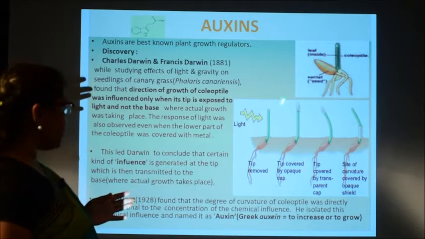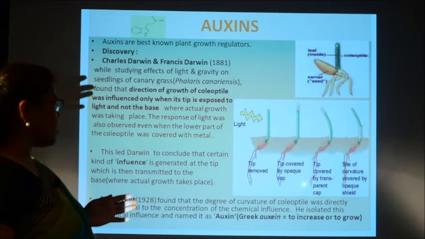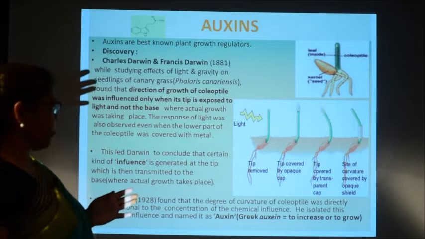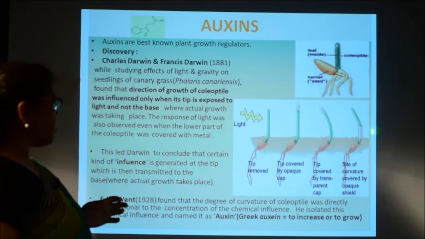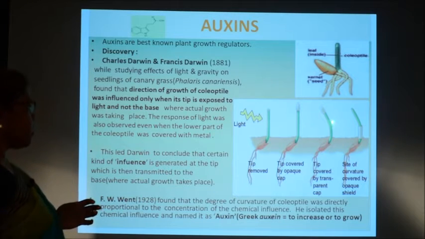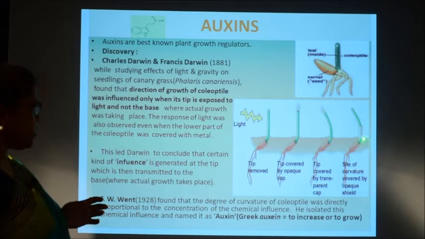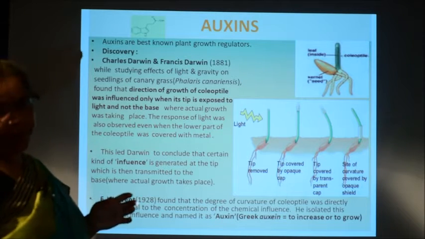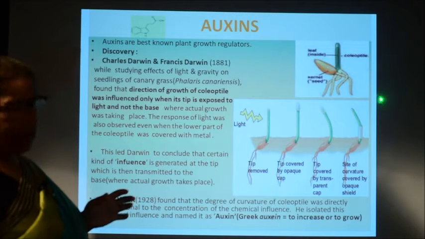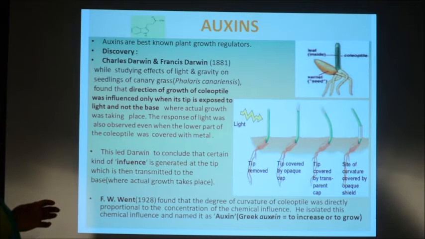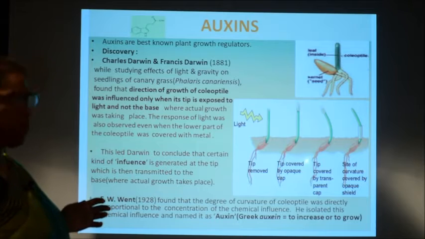So, the tip is covered here with an opaque cap, whereas in the third setup the tip is covered with a transparent cap. That means the light can pass through it and the tip can receive the light. Similarly, in the fourth case, the last case, the tip is exposed, it is not cut, it is exposed to light, whereas its base is covered with an opaque covering or opaque shield, so that it cannot get the light stimulus. So, what they found is that in these first 2 cases there is no symptom of growth,